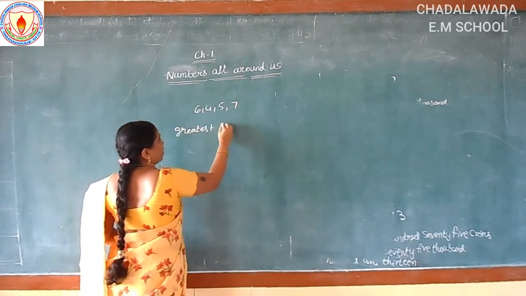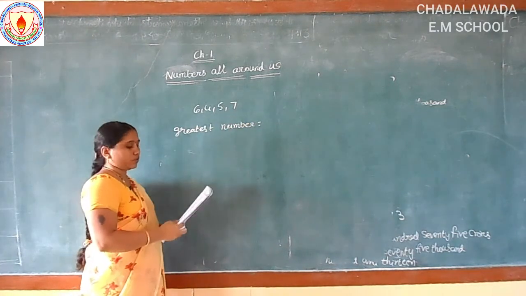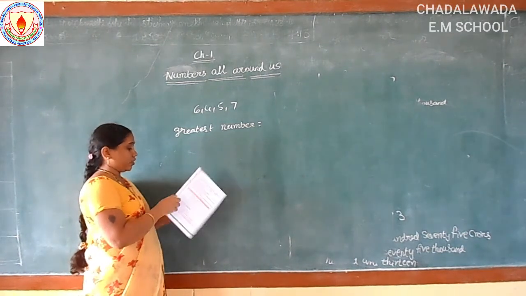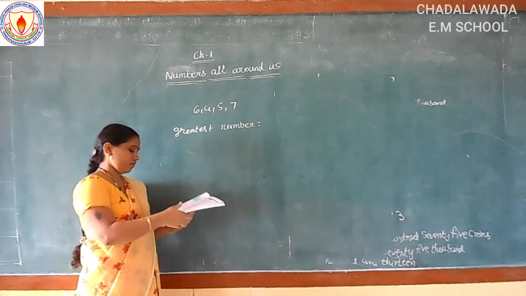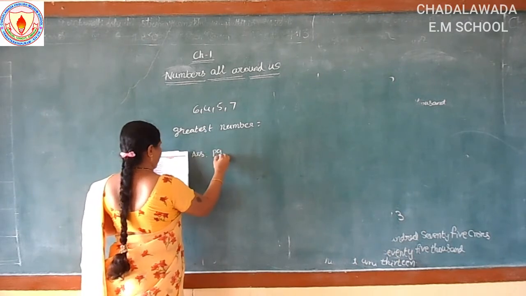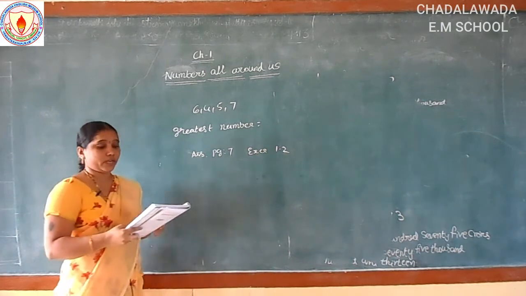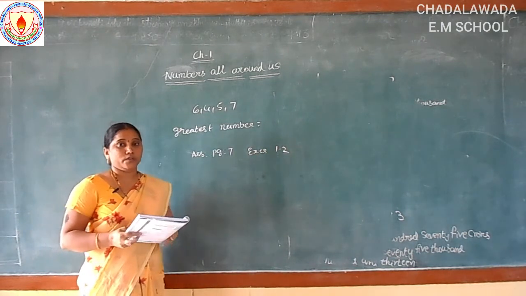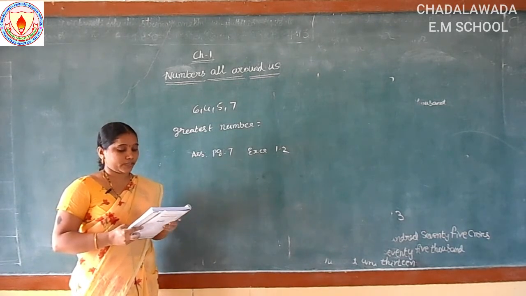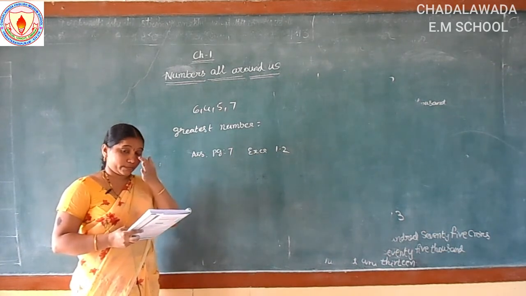Greatest number. How to form the greatest number? By using these digits. Okay children, the next class we can discuss this one, and your assignment is page number 7. Your textbook page number 7, exercise 1.2. So this exercise 1.2 has 3 Romans. You can solve number names and expanded forms and figures also. First you put commas, next you write the number names, and the 4th one I will explain in the next class. Okay.